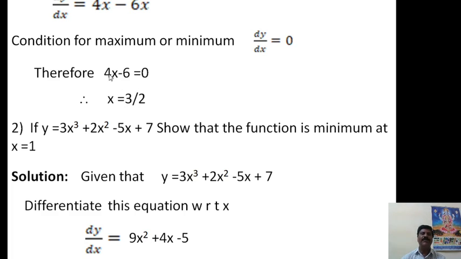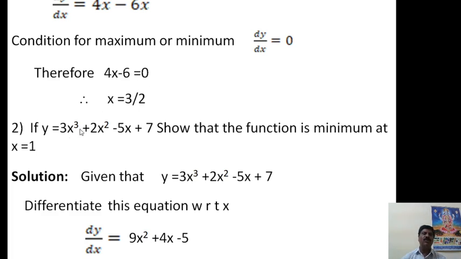Therefore, putting the value of dy by dx equal to 0, we get 0 is equal to 4x minus 6. Therefore, 4x minus 6 is equal to 0 and x is equal to 3 by 2. Therefore, the function is said to be a maximum or minimum at x is equal to 3 by 2. This type of question will be asked in the examination.